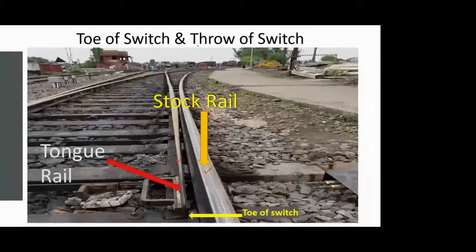And there is something called throw of a switch. Now, throw of a switch is nothing but this gap through which your tongue rail will move, or when the tongue rail moves, it will slide covering this much distance, and that distance is nothing but the throw of a switch. So it's very simple: toe of a switch and throw of a switch. The toe of a switch is the starting point of your switch where your tongue rail starts, and at the same location, whatever is the distance between your tongue rail and stock rail, that is nothing but the throw of a switch. Okay.